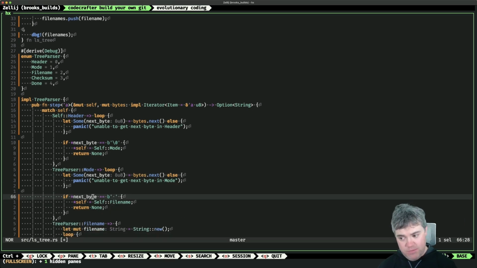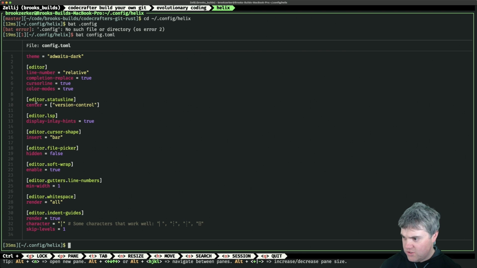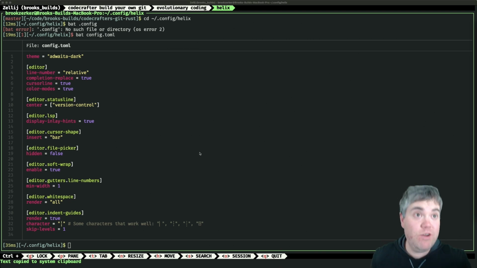If the byte is a space... How do you show the implicit types of the variables in your Helix? You can't. Oh, you mean like these things here? It is the editor LSP display inlay hints setting, and I have that. I have a copy of this in Helix, which, if you want to see that, is on YouTube. Yeah, this is one of the primary reasons why I really like Helix.